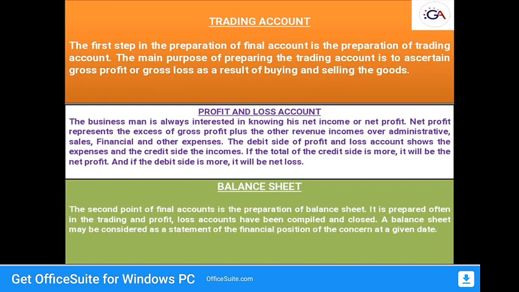The left hand side of the statement shows the liabilities, based on the capital, and on the right hand side all the assets are shown. The two sides of the balance sheet must be equal, then only the balance sheet will tally. The main advantage of the balance sheet is that it helps in checking the arithmetical accuracy of books of accounts and in preparing financial statements, and we can easily detect errors also. It is possible to find out the balance of various accounts in one place. That's why the balance sheet is helpful to know the financial position of the company.